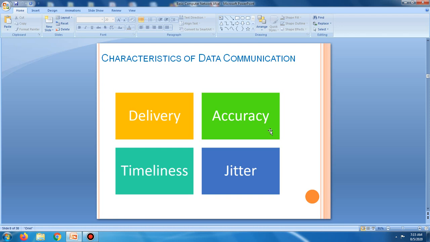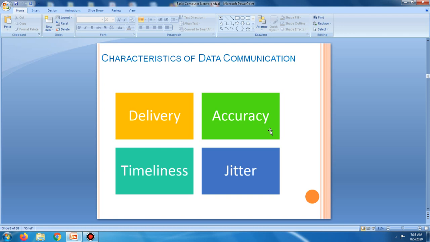Data must be received by the intended device or user and only by that device. Accuracy: the system must deliver data accurately. Data that have been altered in transmission and left uncorrected are unusable.